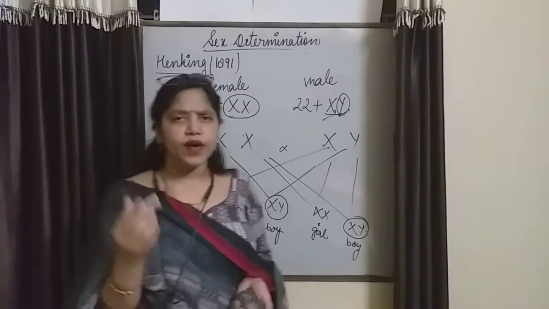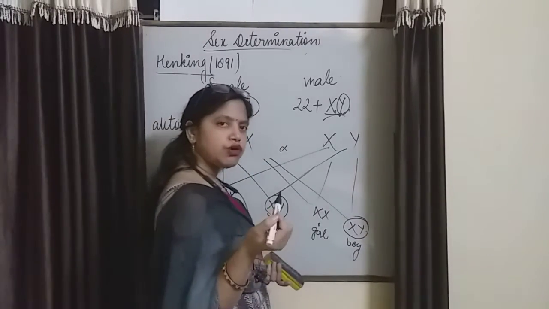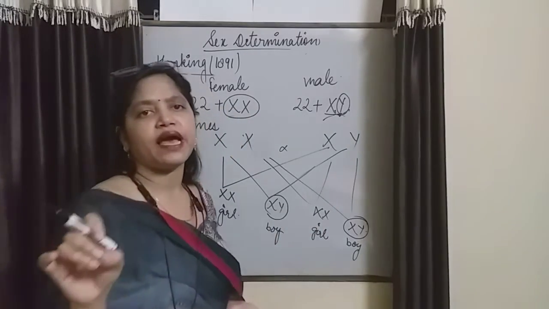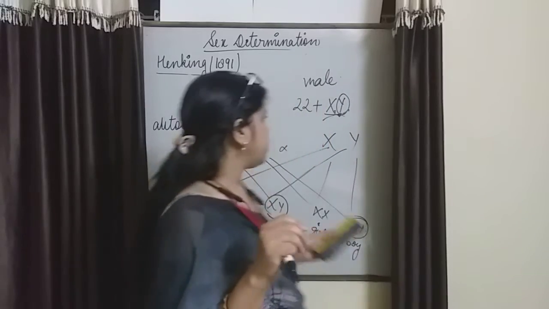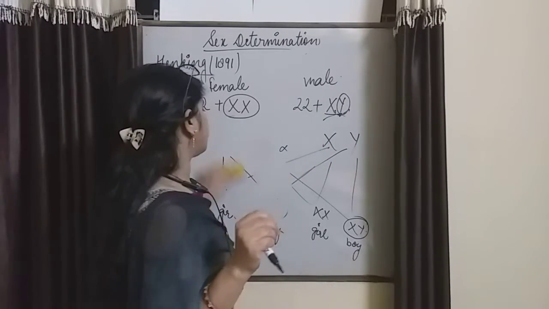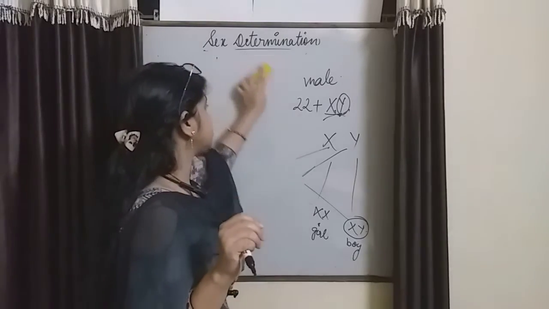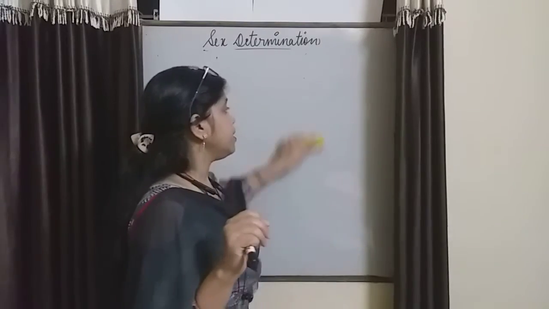It is a matter of probability whether the egg is fused by an X-carrying sperm or a Y-carrying sperm. This is how sex determination takes place in humans as well as in birds.